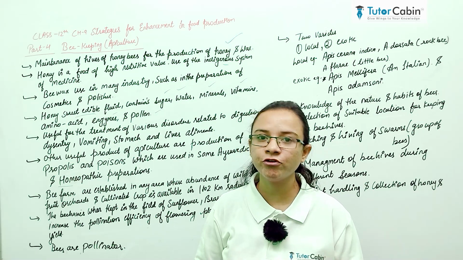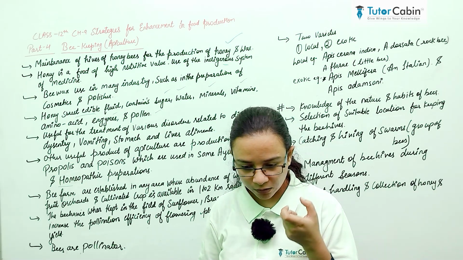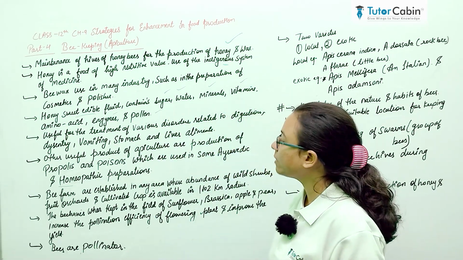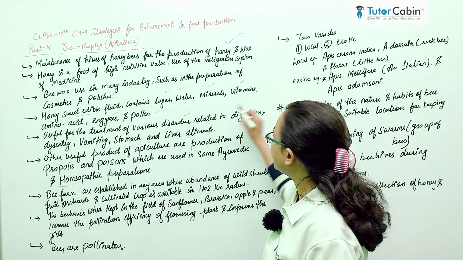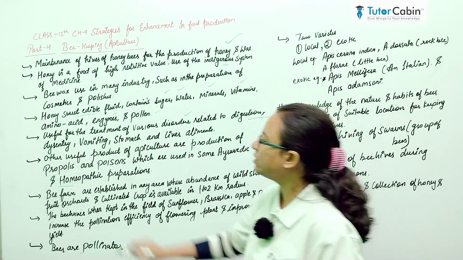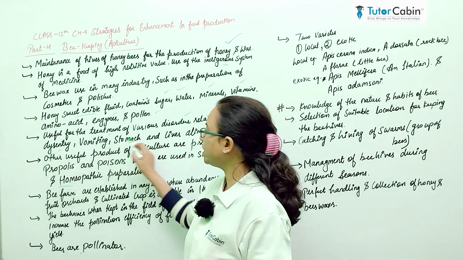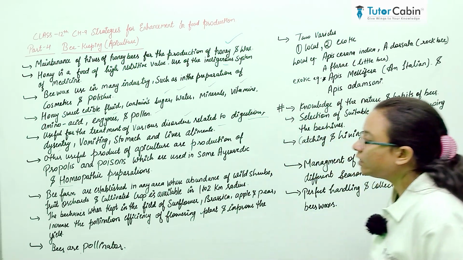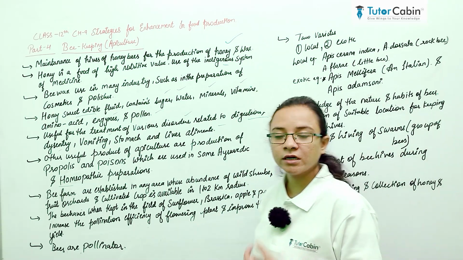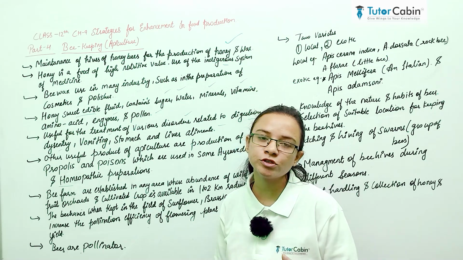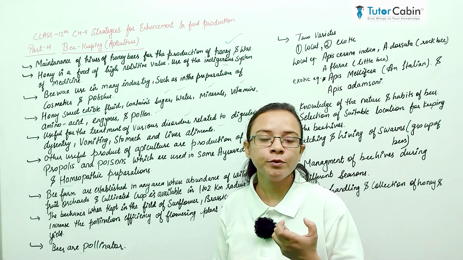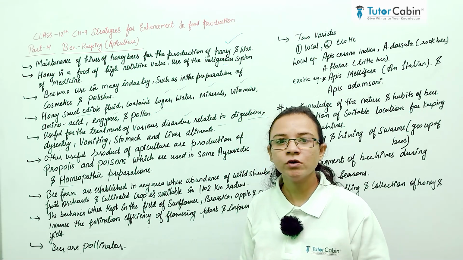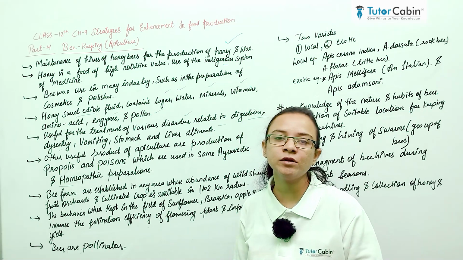That's why it is a nutritive fluid, and it is also used for the treatment of some disorders related to digestion, dysentery, vomiting, and stomach and liver ailments. It is also used as an immunity booster because it nourishes the immune system of the body. So honey is a medicine also.